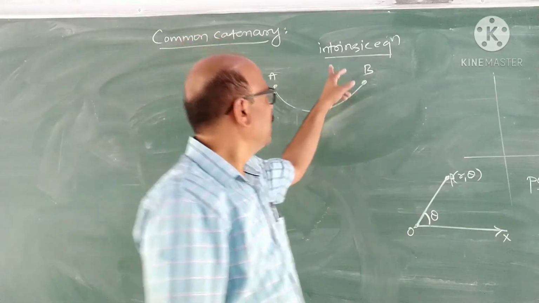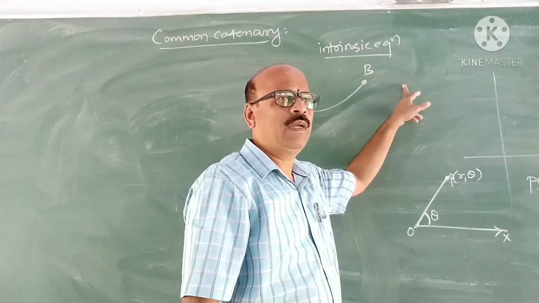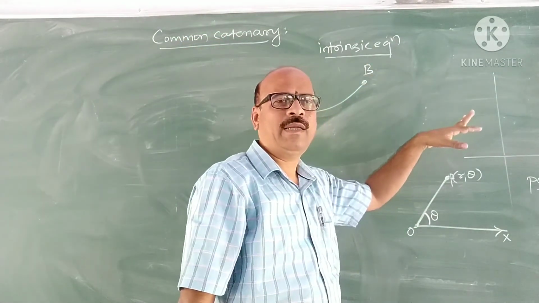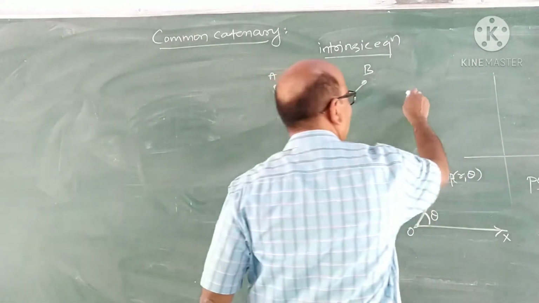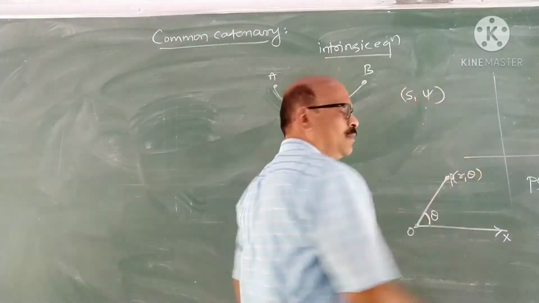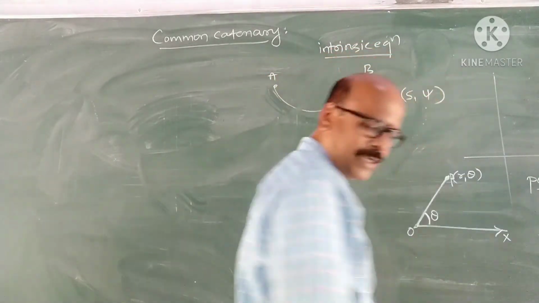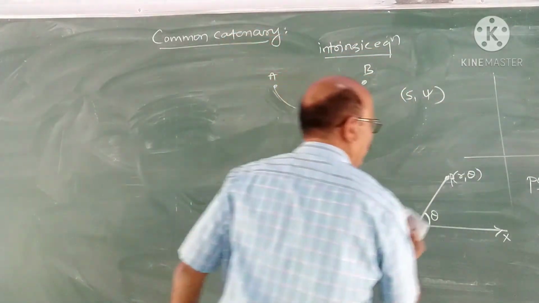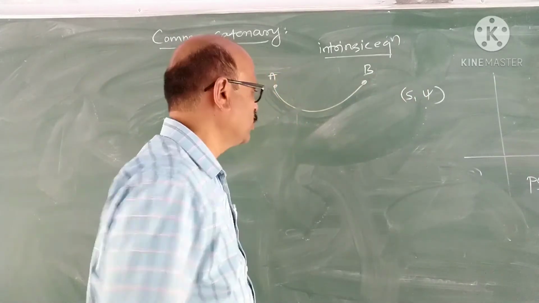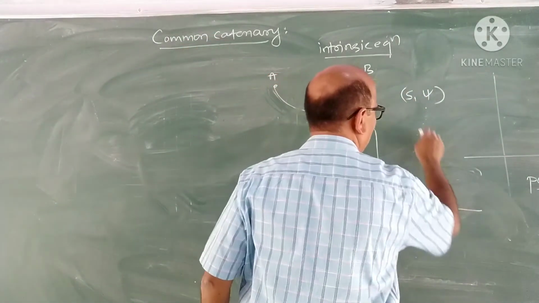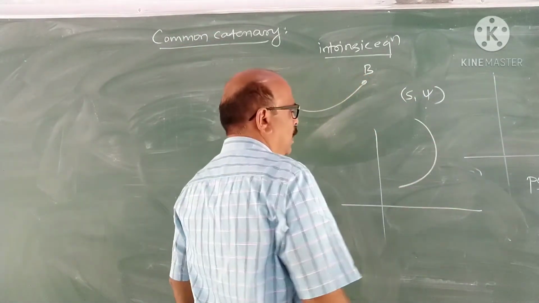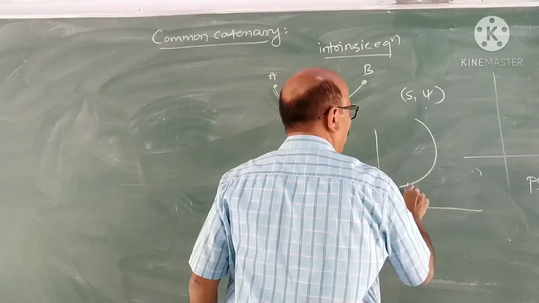And one more method is intrinsic equation. Here, a point is represented by s and psi. So I consider a curve here, and A is the fixed point on the curve.